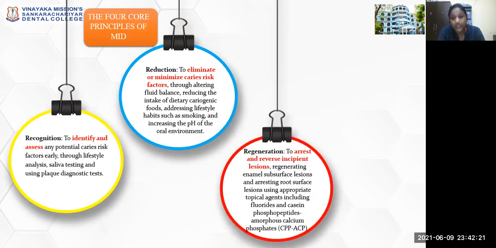Then comes regeneration, to arrest and reverse the incipient lesions, regenerating enamel subsurface lesions and arresting root surface lesions using appropriate topical agents, including fluorides, casein phosphopeptides, and amorphous calcium phosphates.